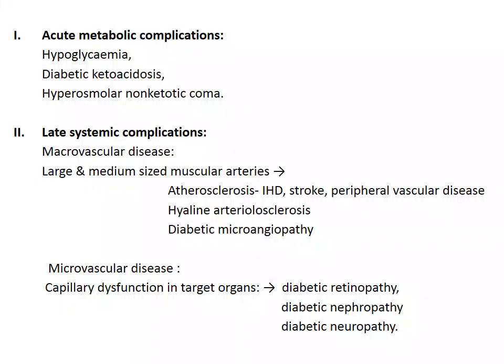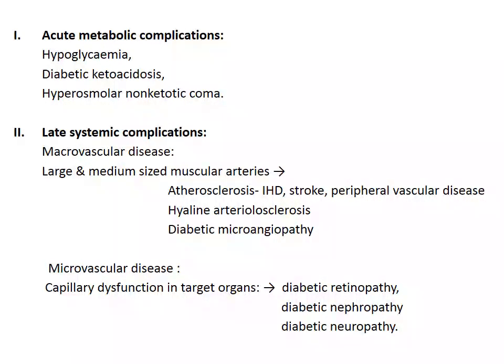Complications of diabetes mellitus can be divided into acute complications and late complications. Acute complications are hypoglycemia, diabetic ketoacidosis, and hyperosmolar non-ketotic coma. Of these, diabetic ketoacidosis and hyperosmolar non-ketotic coma have already been covered when we were dealing with the clinical features, so we'll not be touching upon them in this session.